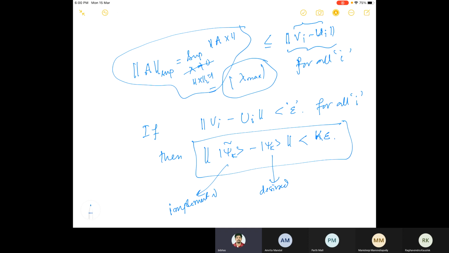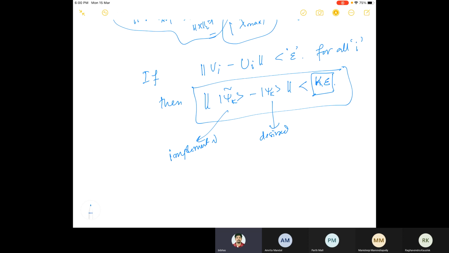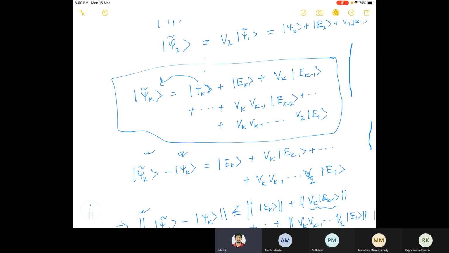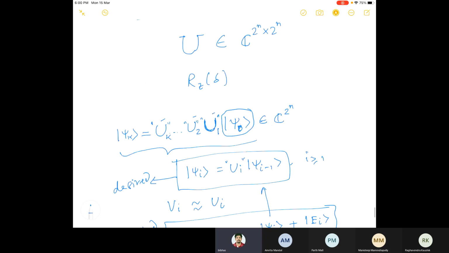The gap between them is k epsilon, where k is the number of operations you have used, U1, U2, up to Uk. This is the entire matrix V, which you implemented using these k operations. This number k is called the length of the circuit, or the length of the corresponding quantum computation.